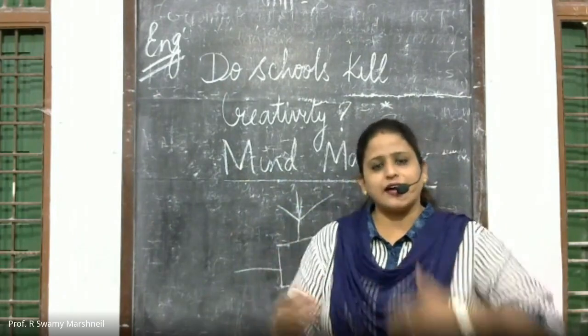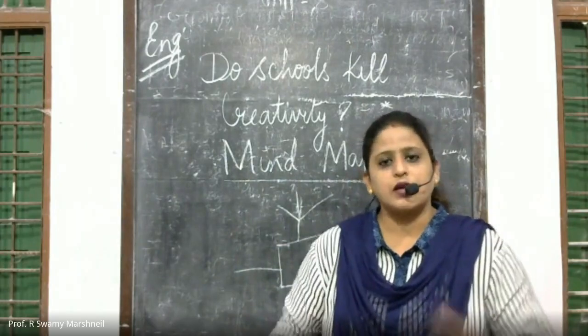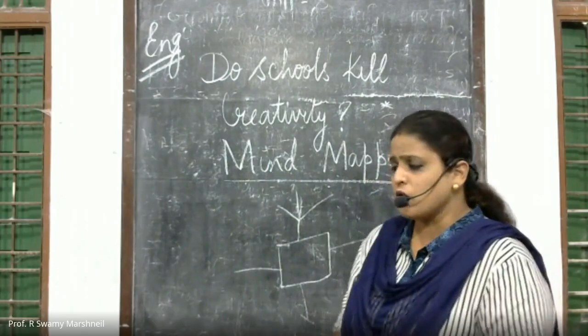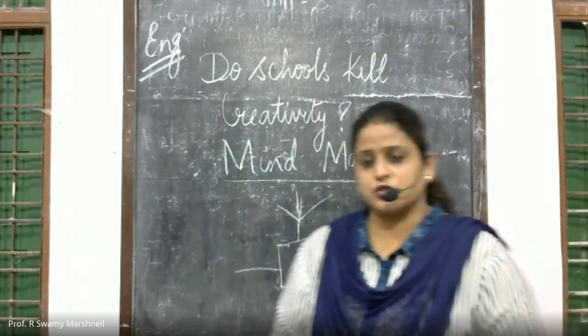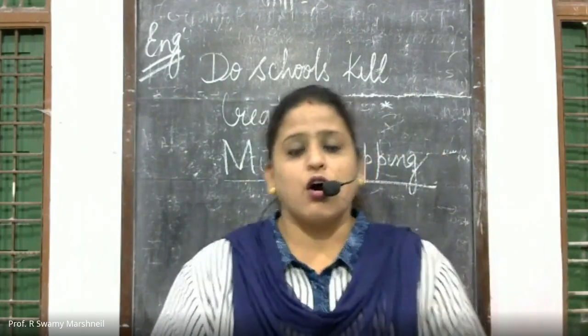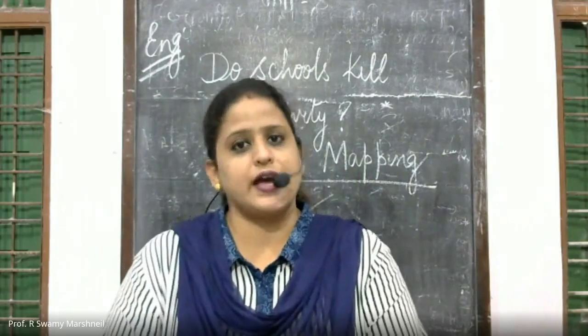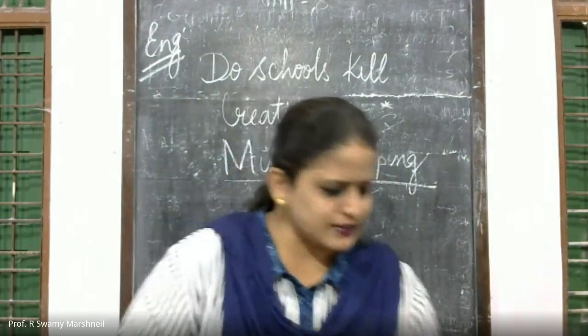So it is a hierarchical arrangement of your ideas. It will help you to understand in a better way. There are many types of mind maps that you can use. One is a flow chart, the other is a bubble chart, or you can make use of a tree diagram sort of thing.